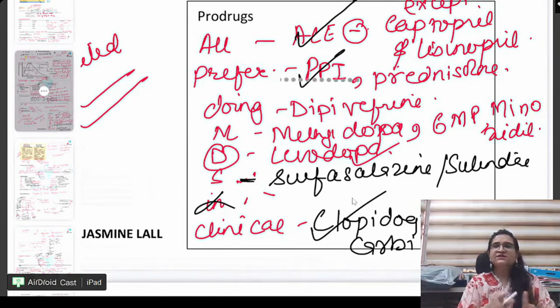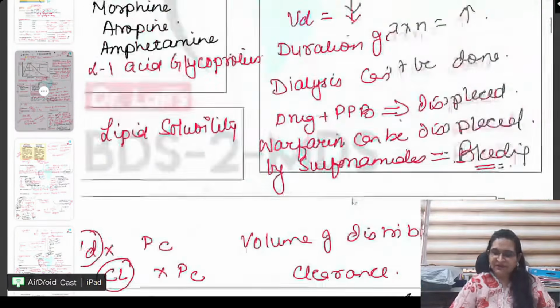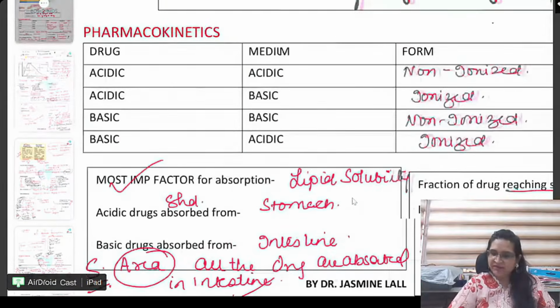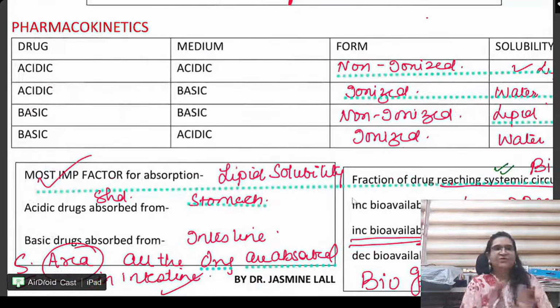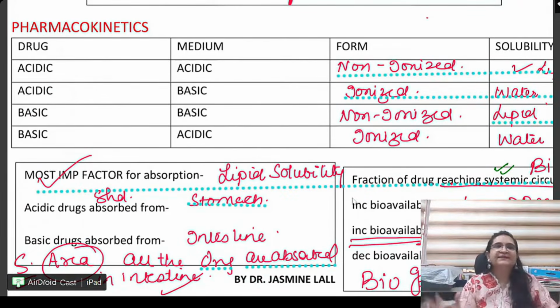Right? So this mnemonic should be on your tips. Prodrugs, what are the prodrugs? It should be on your tips. Now, beta, before I move forward, I want to do certain important concepts of pharmacokinetics. Then we will do the questions, with quite a speed.